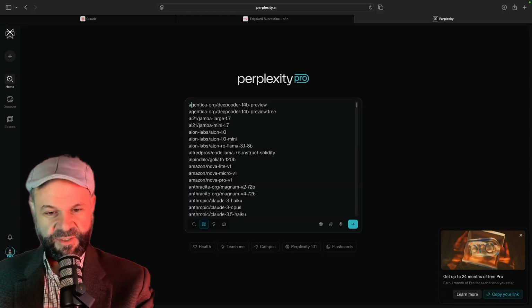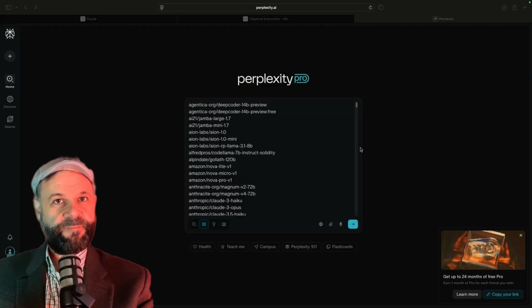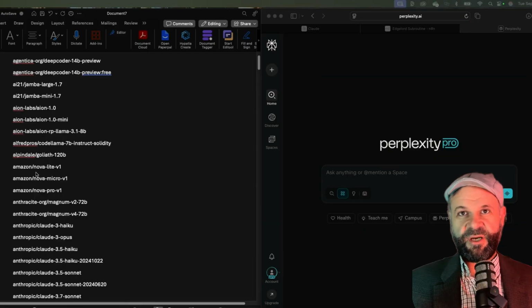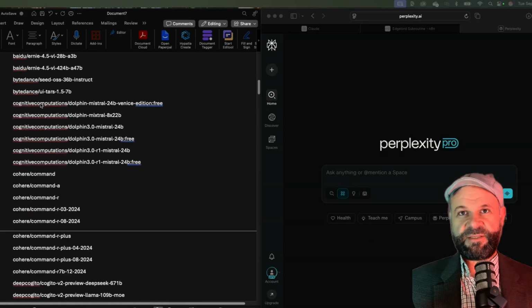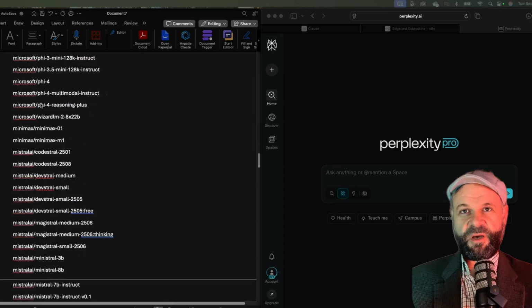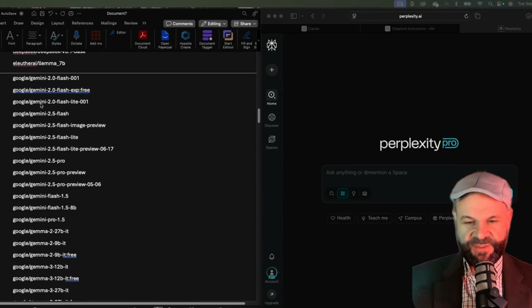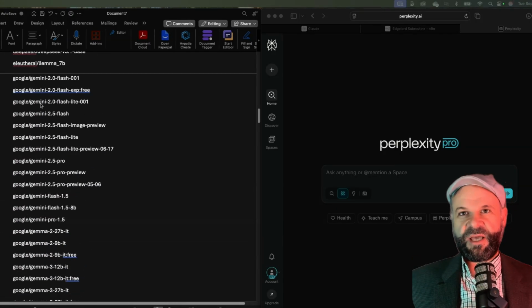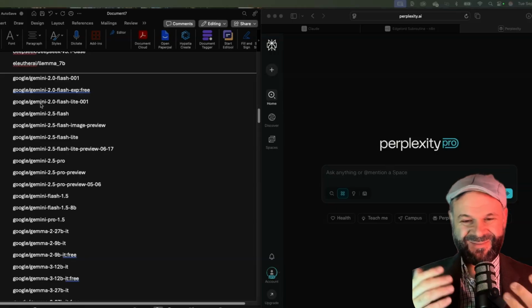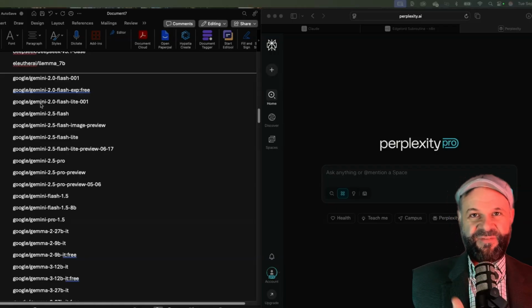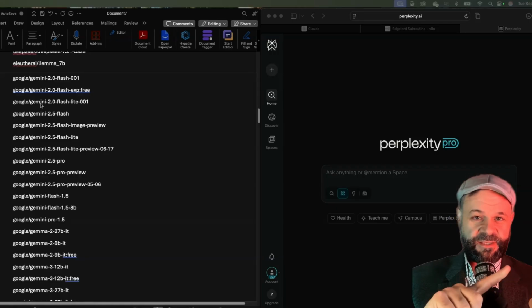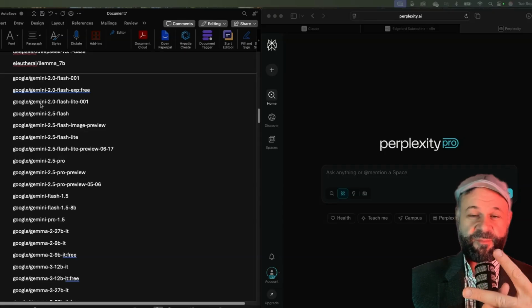So I'm going to make a note. I've pasted it into these notes here. You can see the master list of all the different models that are available that I copied out of my node. What I want to do is get an analysis on each of these. I don't know what each of these models is best for and which provides the best value. So you've got capabilities, you've got context window, and you've got price.